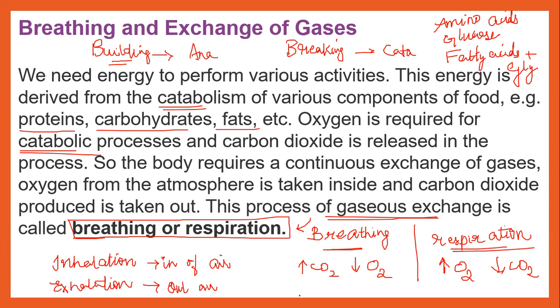So this is the introduction for the chapter breathing and exchange of gases. The process of exchange of oxygen from the atmosphere with carbon dioxide produced by the cells is called breathing, which is commonly known as respiration. But actually, what is respiration? Respiration is actually the breakdown of complex food, that is glucose or whatever, by the action of oxygen to produce carbon dioxide and water. Is that clear?